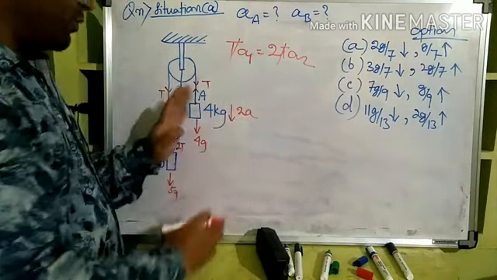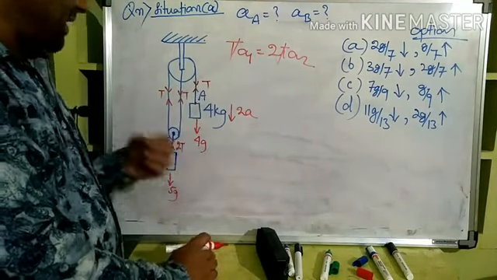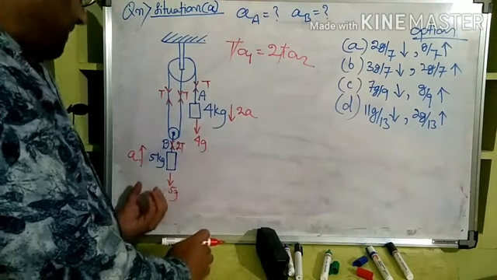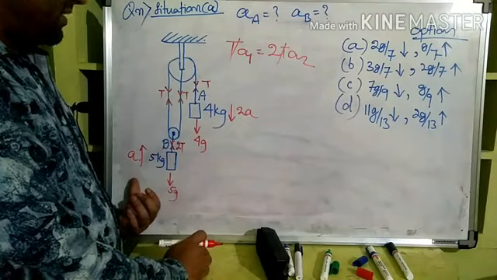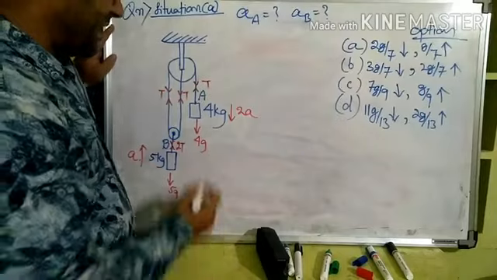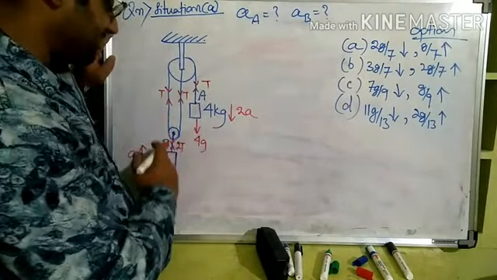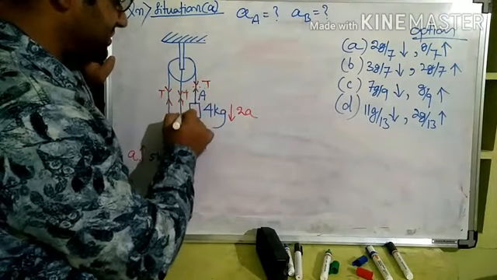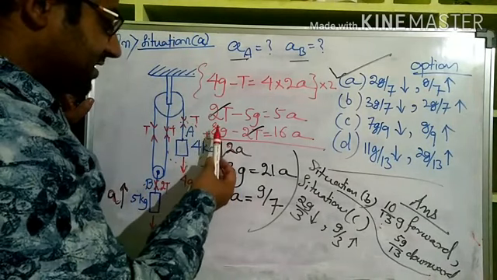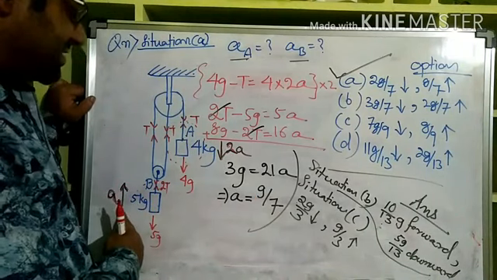Now if we assume A2 to be A, A1 will be double of that, 2A. So we got the conclusion from the application of the trick that if A is moving down with acceleration 2A, B is rising up with acceleration A. Clear? Now we are going to put the equations from free body diagram after getting this relationship, a constraint relationship of accelerations of the blocks. Now from the trick we have understood that if the block 4 kg is moving down with the acceleration 2A, block 5 kg is moving up with acceleration A.